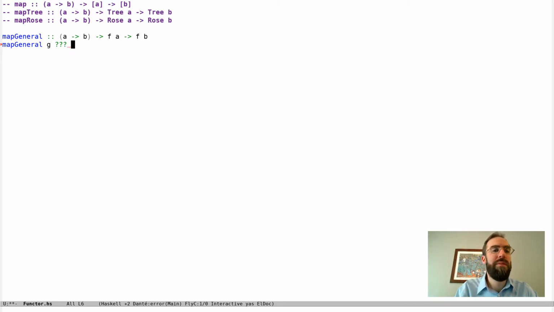How do these work? The map function works by pattern matching on the list, and if it's empty or if it's a cons, it'll do something different in those cases, right? And these work similarly. They're going to pattern match on a tree or pattern match on a rows. But if we're writing a completely polymorphic function, we don't know what f is. There's no way we could pattern match on it. And what that even means is going to depend on what f is.